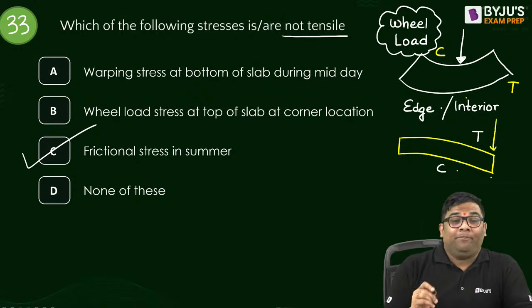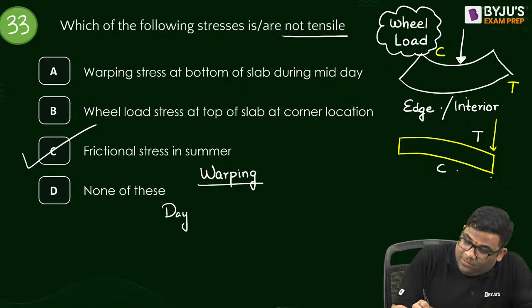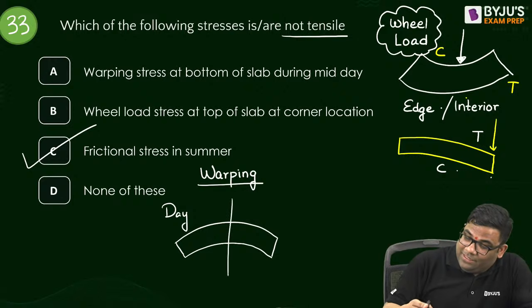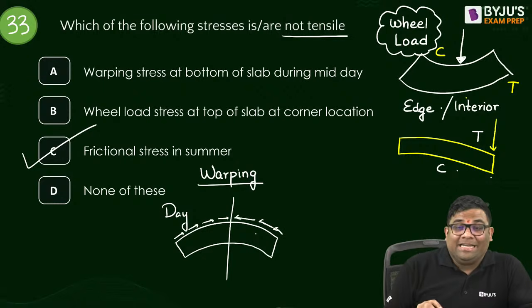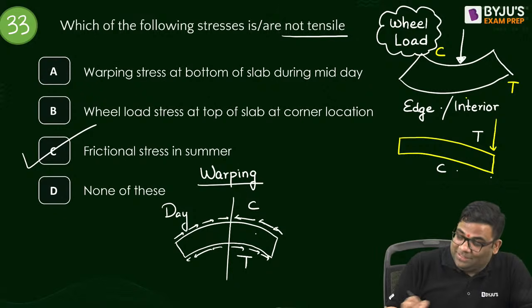In warping, in daytime, it will try to become like this, but due to the weight it will not become. So at the top it looks like tension but it is compression, at the bottom it looks like compression but it is tension.